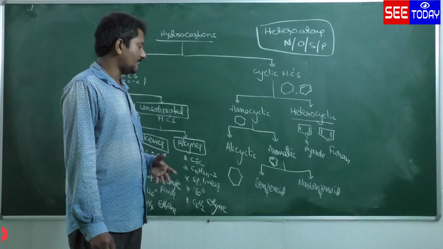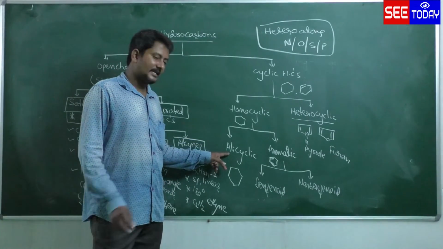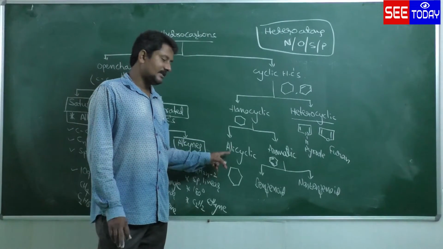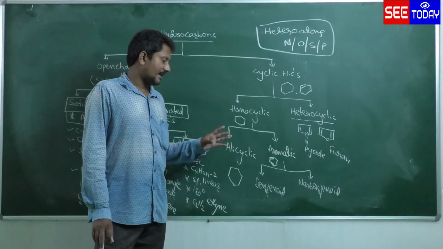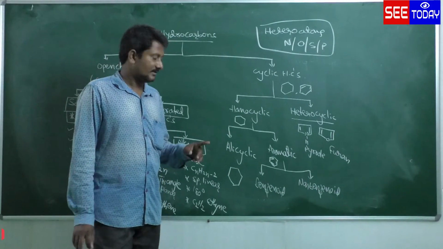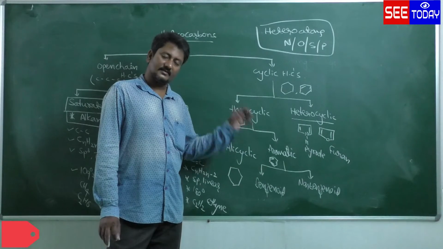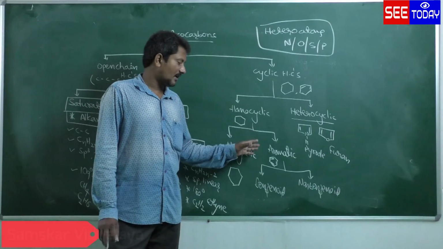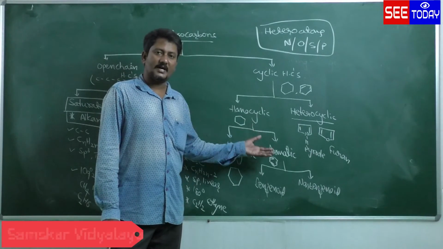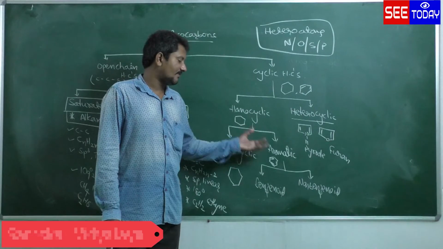Okay, a sweet smell can be observed, whereas in the case of alicyclic there is no such sweet smell. Aroma means fragrant. So aromatic compounds exhibit a sweet smell. That's why they are called aromatic. Aroma is the fragrant, that is, sweet smell.